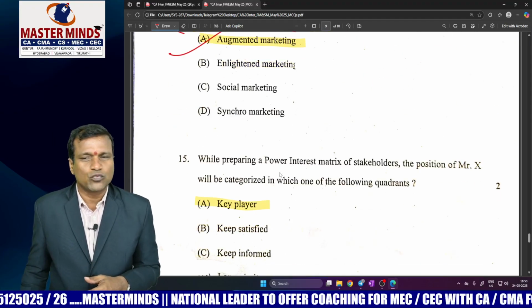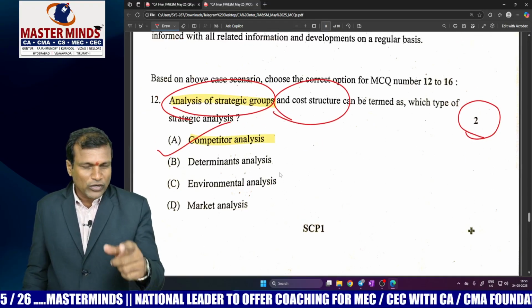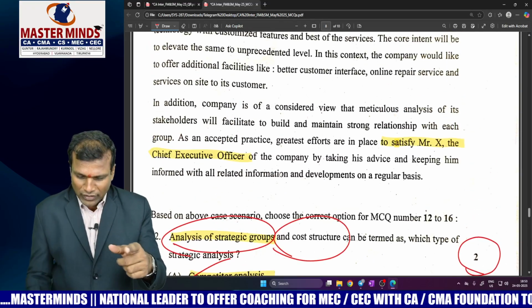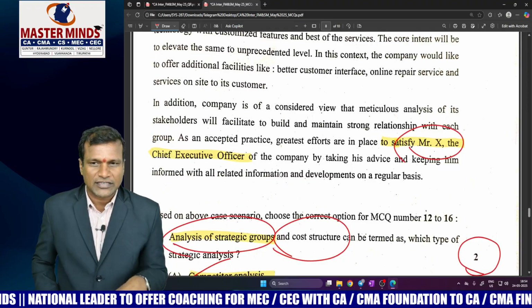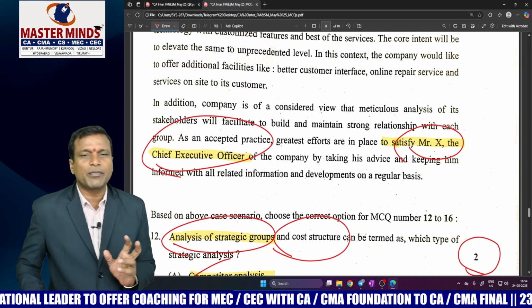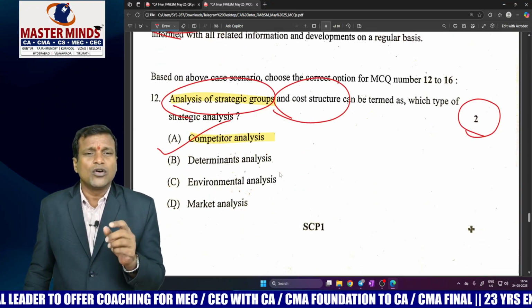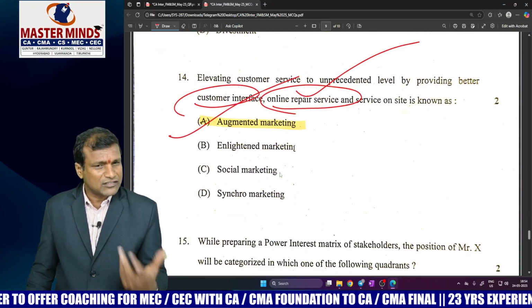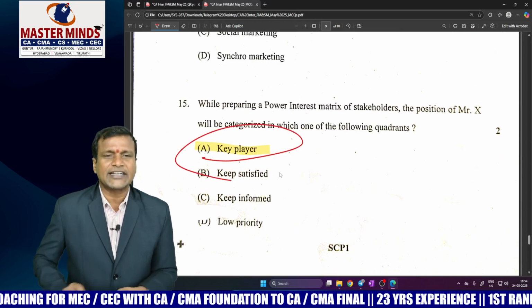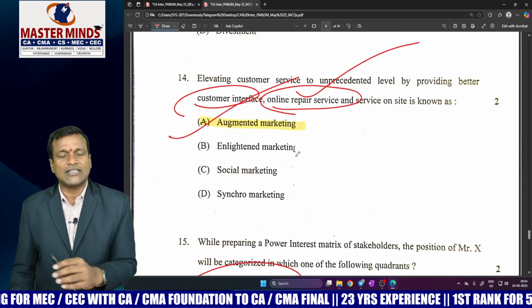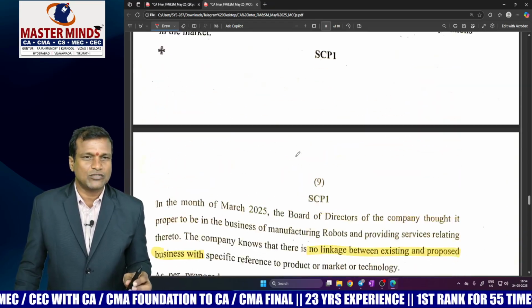Now come to the next one. Look at the case scenario now. There is one person called Mr. X. If you frame any corporate level strategy, Mr. X is the CEO of the company. You have to satisfy him. To which category of Mendelow's matrix does he belong? That's a fair enough, easy question. He has to be treated as a key player. I've understood all these case scenario based MCQ questions.